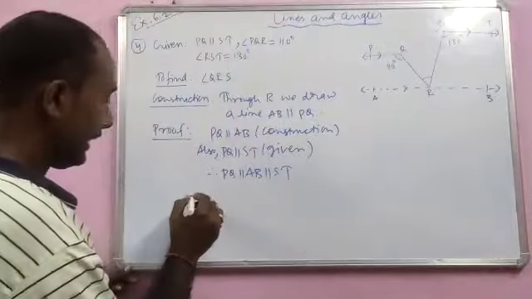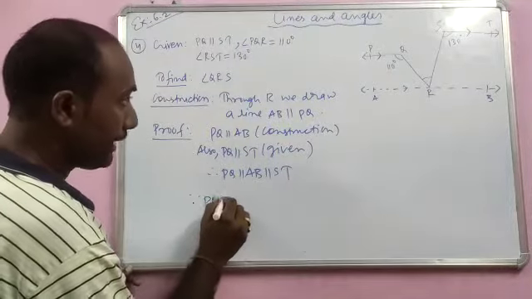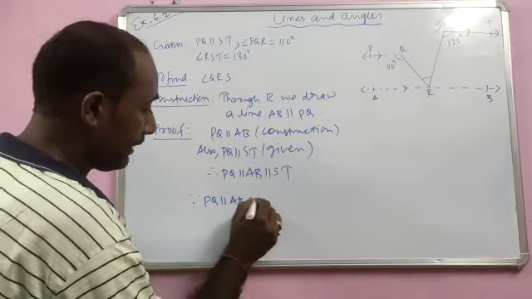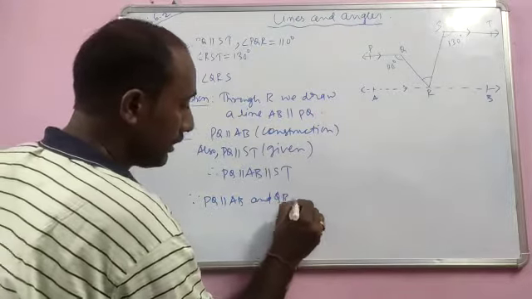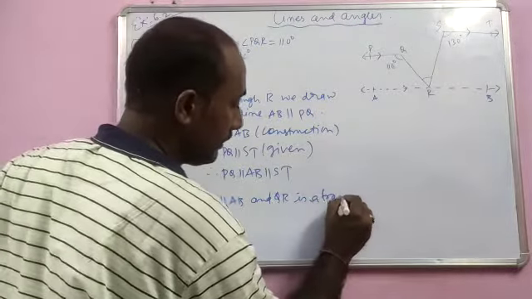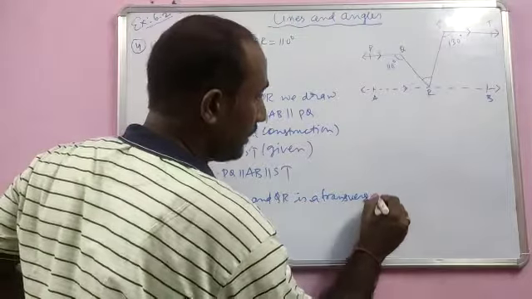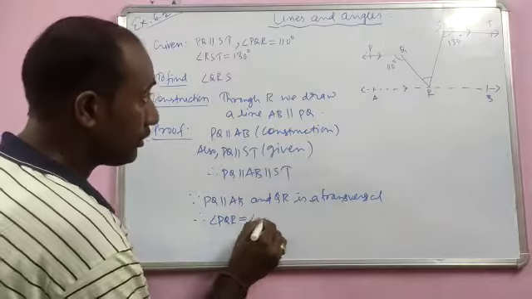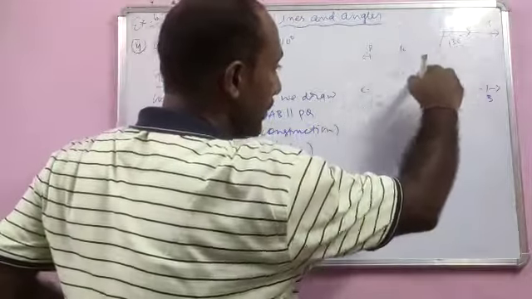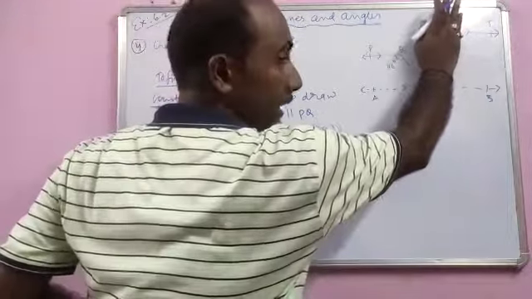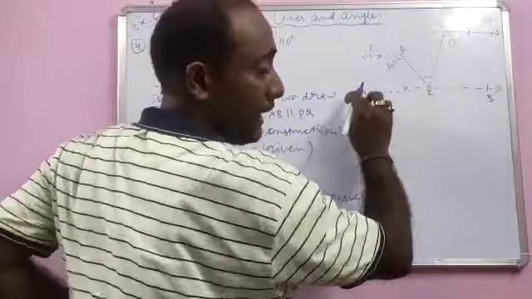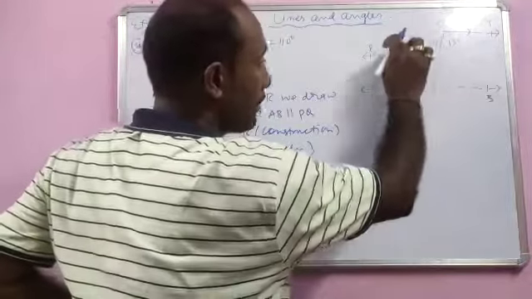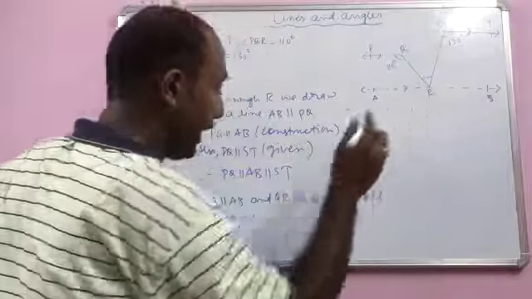So we can write here that since PQ is parallel to AB and QR is a transversal, therefore angle PQR is equal to angle QRB.